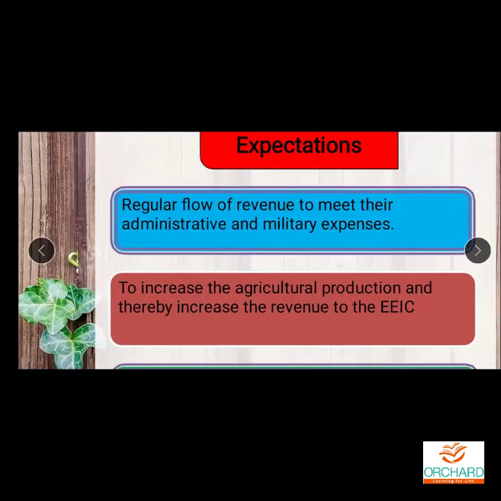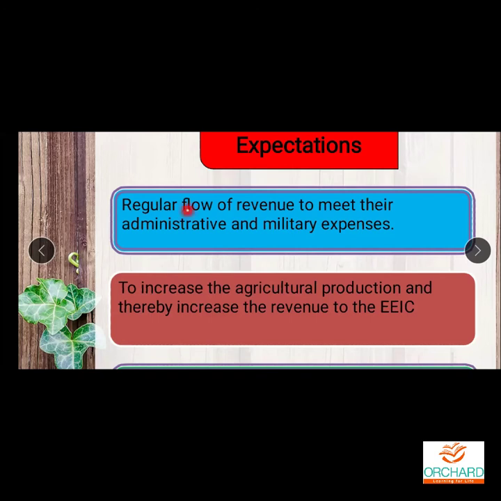So here you can see, a regular flow of revenue to meet their administrative and military expenses they were able to get, because now zamindars who belong to India only were able to collect the taxes from the farmers, poor peasants, whatever their condition, they never bothered about it. They collected the money from the peasants and returned it to the Britishers, the English East India Company.